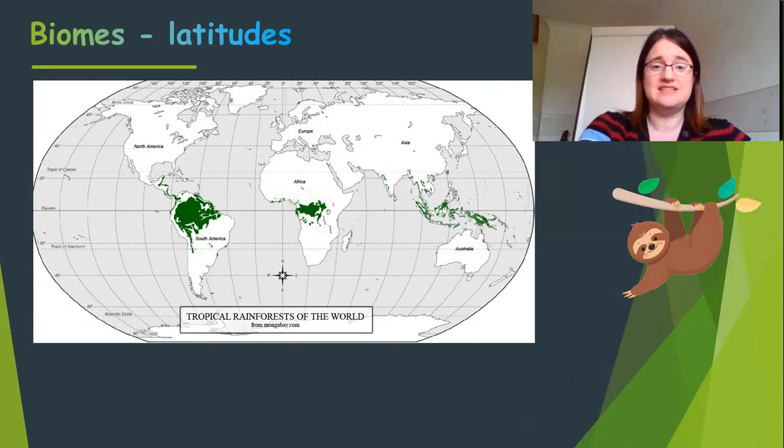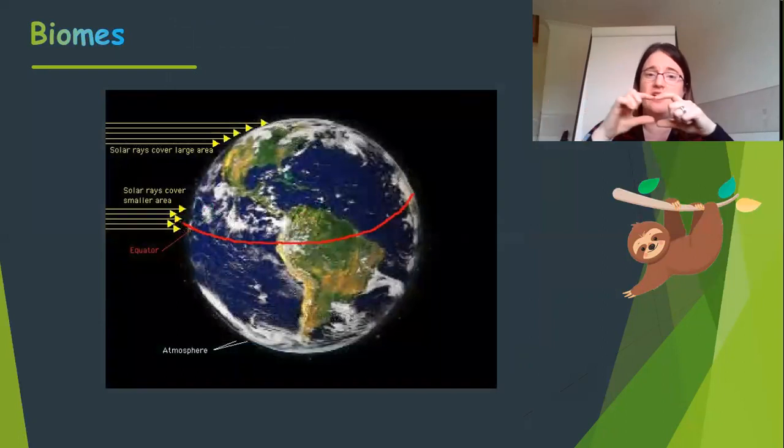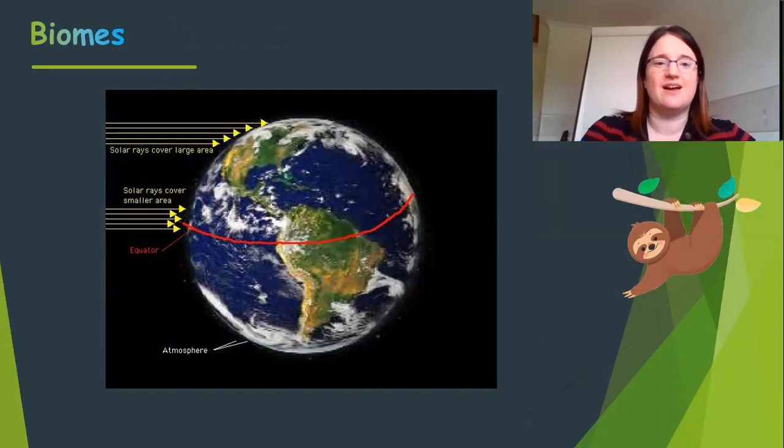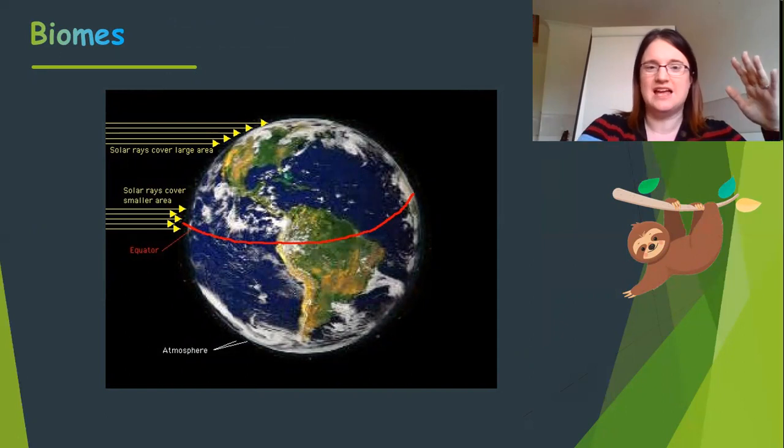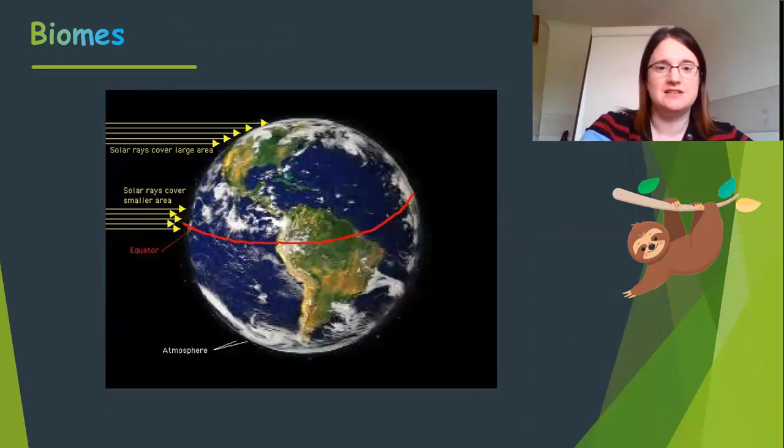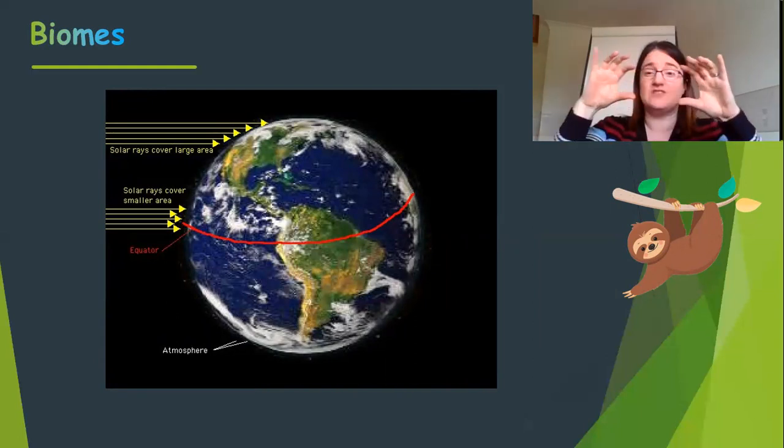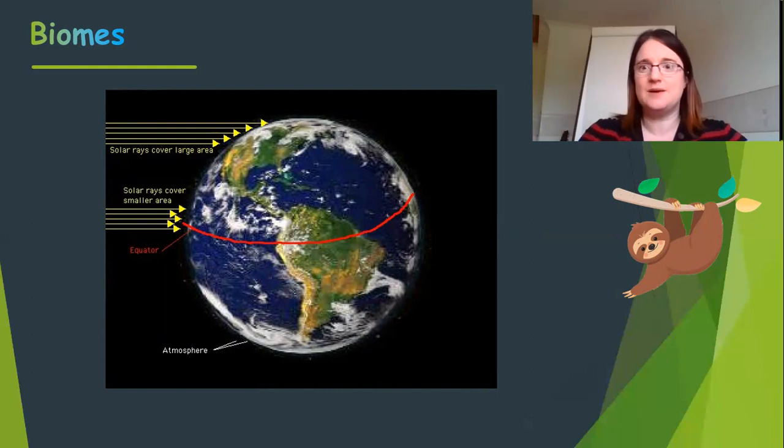Why is it then that this area right around the center of the Earth is so hot? Well, if you look at this diagram, you can see why. So look at those yellow arrows. When the sun's heat hits that top part of the Earth, can you see how wide those rays are spread? When you get to the equator, because it's much flatter and rounder in that section, and sometimes it is in direct line with the sun, you get much closer rays. So the intensity of the sun is much greater near the equator. And that is why the closer you get to the equator, the warmer the conditions are.